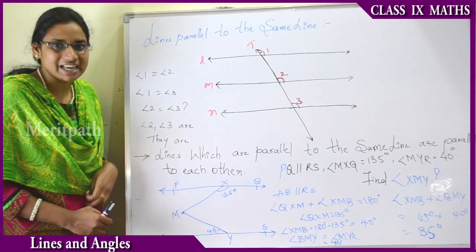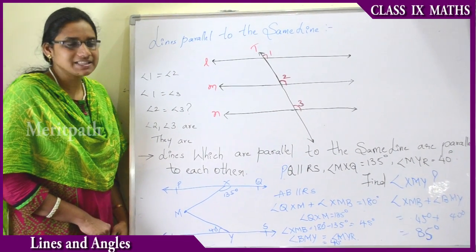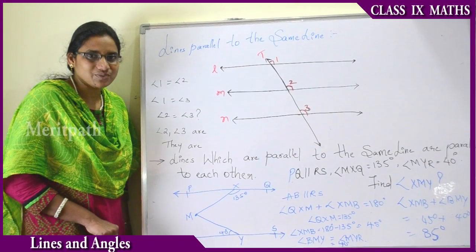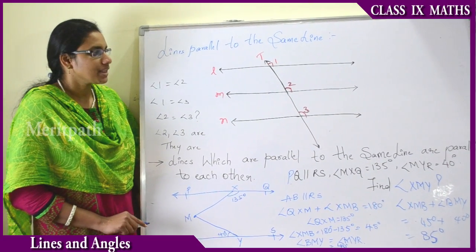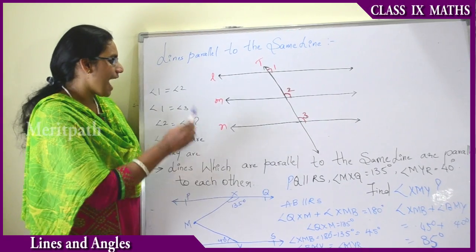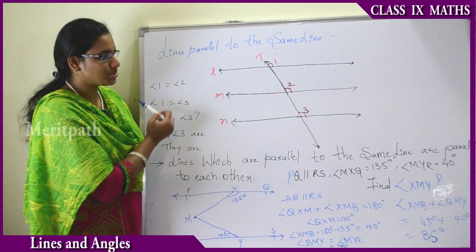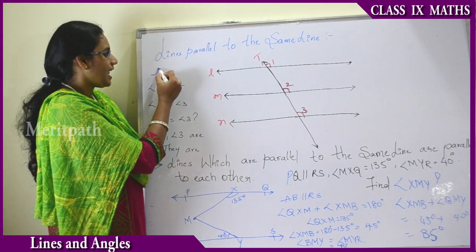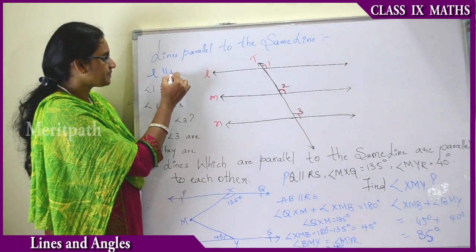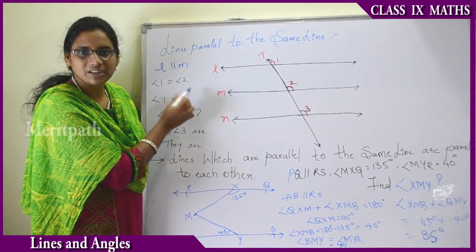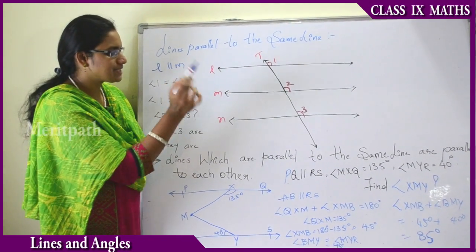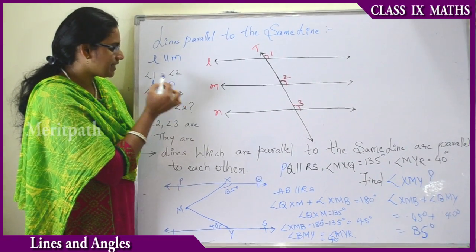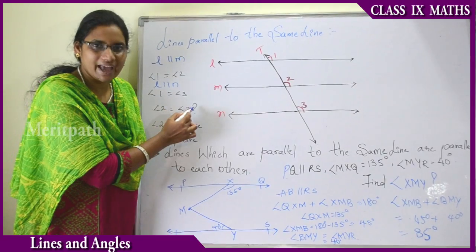Previously we have learned that the corresponding angles of two parallel lines are equal. Therefore we can say that angle 1 is equal to angle 2, since line L is parallel to M. And since line L is parallel to line N, we can say angle 1 is equal to angle 3.